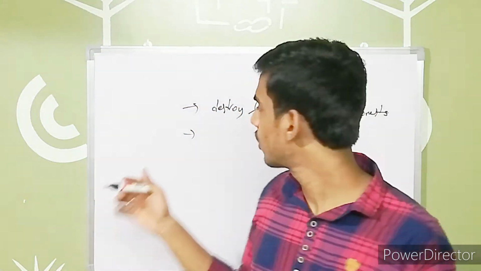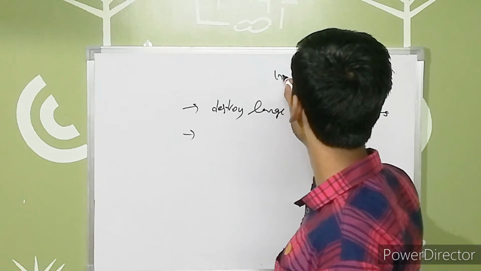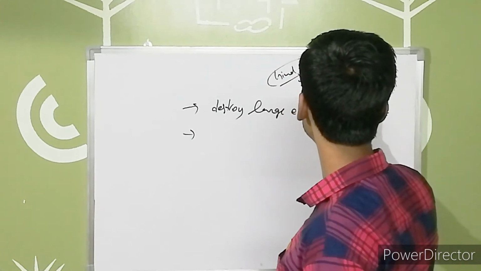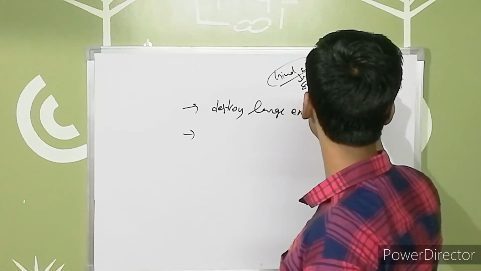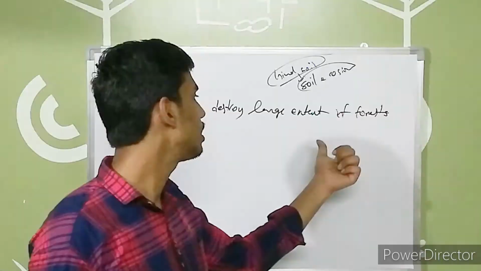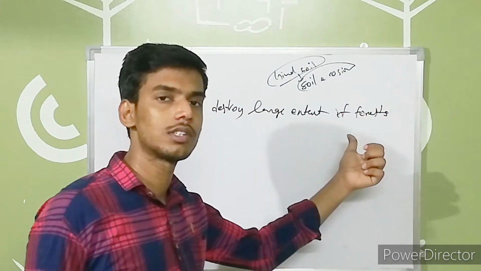And also by using the forests, what happens is it binds the soil and helps us to prevent soil erosion. So there are so many advantages. Besides that, we are recklessly cutting the trees and we are destroying large extents of forests.